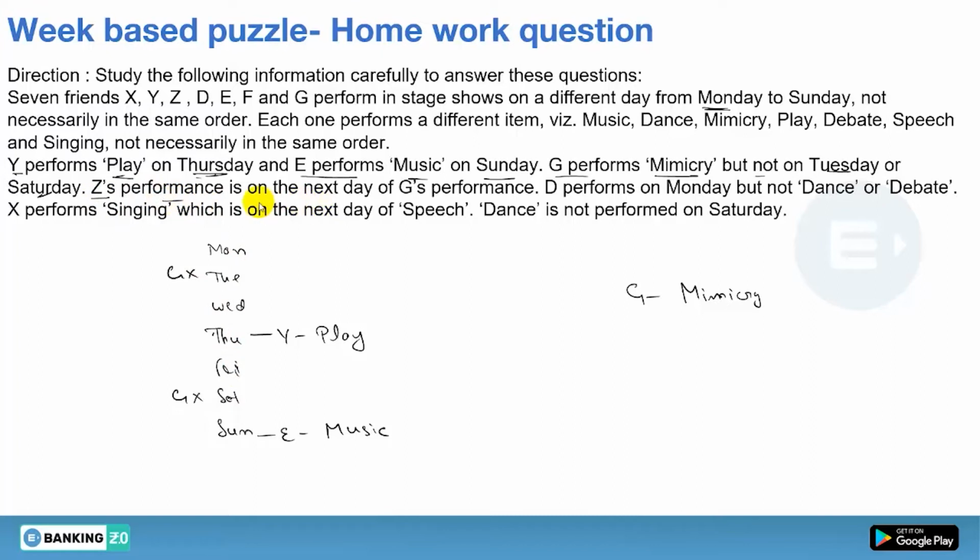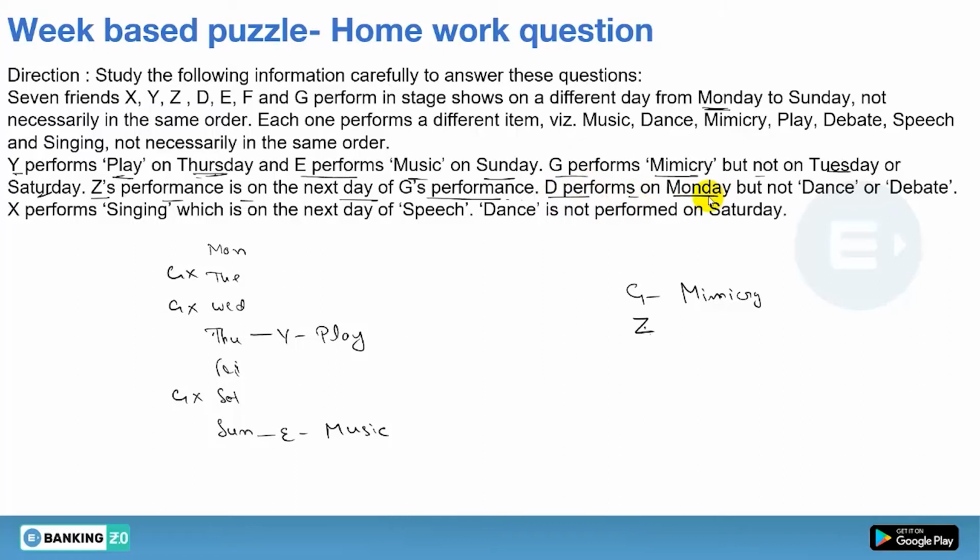Z's performance is on the next day of G's performance. Okay, so just after G it will be Z, that is for sure. Okay, so they will come together. So now there is no possibility that G will come on Wednesday, that is also not possible. Then now the possibility is either on Monday, okay, or on Friday. Now let's see further on.